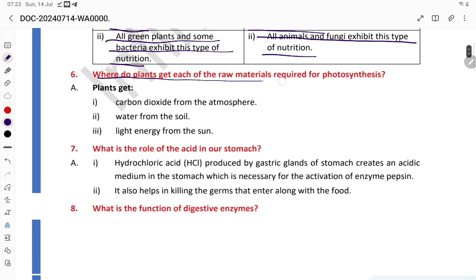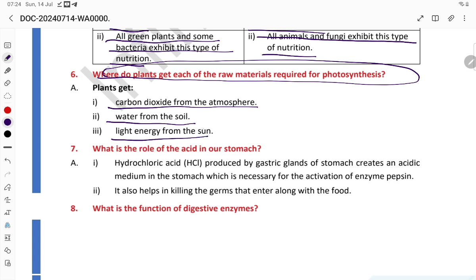Where do plants get each of the raw materials required for photosynthesis? Carbon dioxide from the atmosphere, water from the soil, light energy from the sun. So only these three things are required, and they take carbon dioxide from the atmosphere, water from the soil, and light energy from the sun.